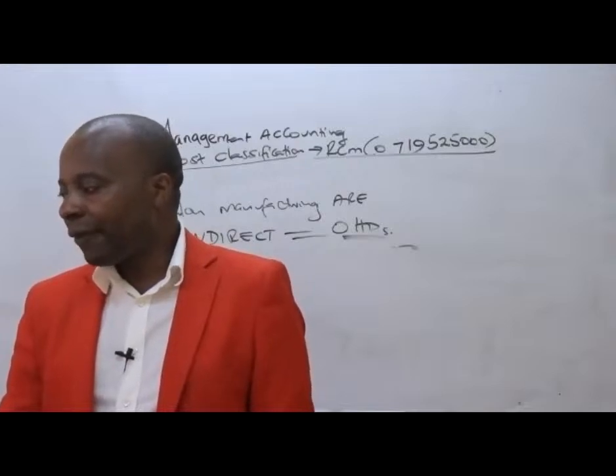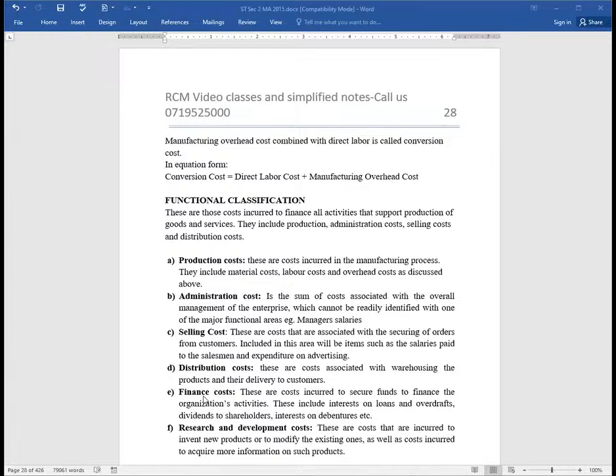So, ladies and gentlemen, we have finance cost. Of course, you need to be accounting for whatever you do in your company. So these are serious functions, and they have to be categorized. You must have costs related to that, like the wages and salaries of the accountants, etc., and research and development.